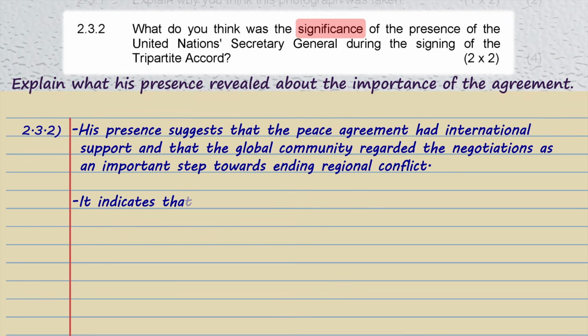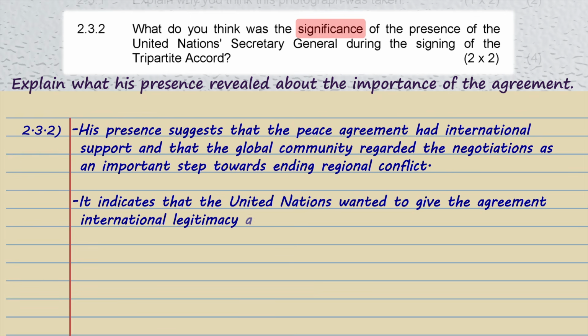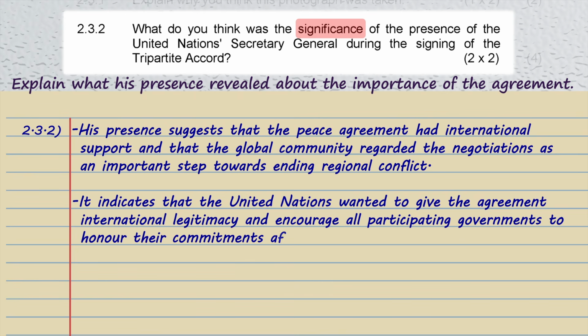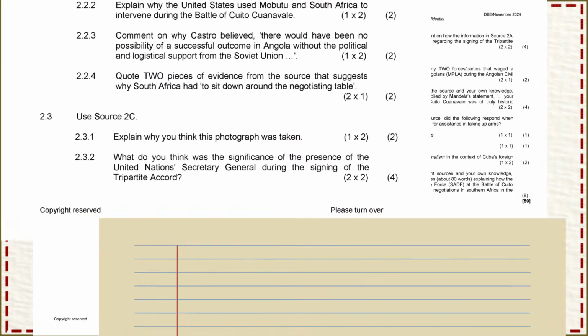It also indicates that the United Nations wanted to give the agreement international legitimacy and encourage all the governments involved to honor their commitments after the years of military confrontation. So the attendance of the Secretary General represented recognition, legitimacy, and importance.